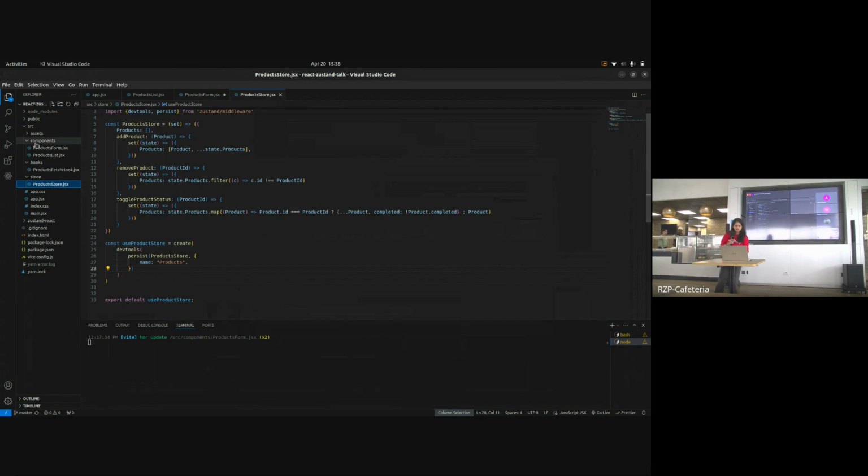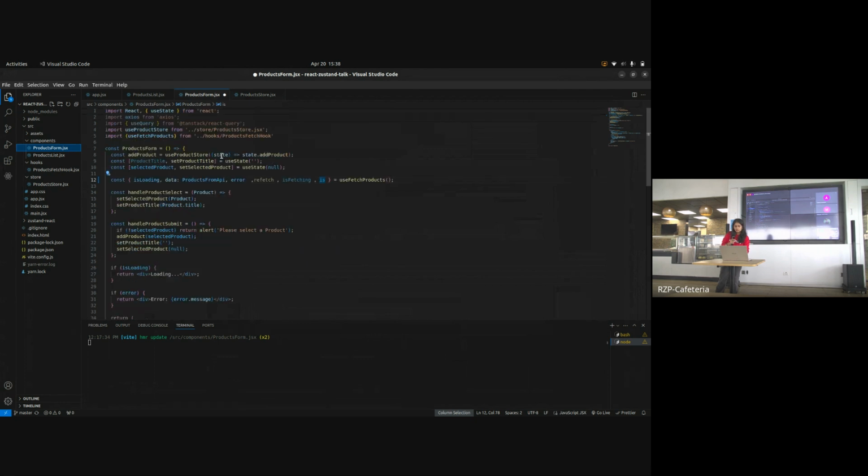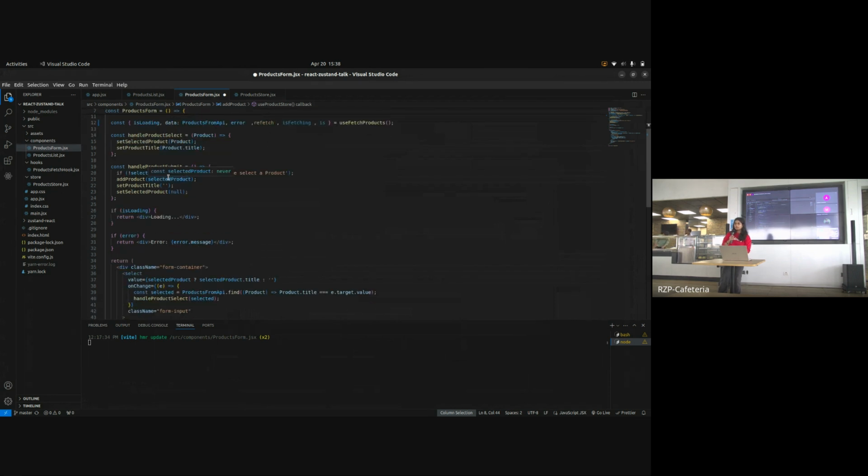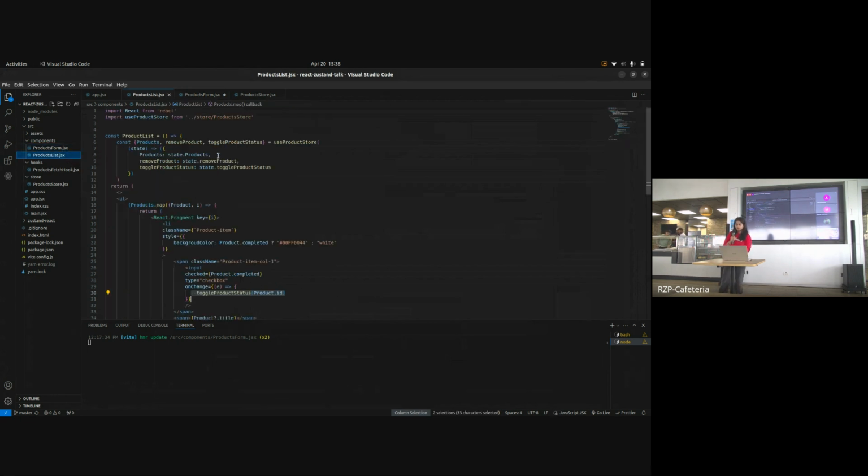What is dispatching actions in Redux? Firstly, I wanted to perform an add action here. For add action, this is the thing. Zustand returns me a state where I can perform the action. So this was the state that I was getting, and I have performed the addition action, so that whenever I click on the submit button, the add action should be called. And similarly, for other things, like remove product or toggle, these are also actions which I have enacted on the state that has been provided to me by Zustand only, rather than using anything else.